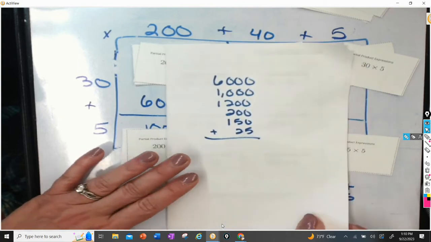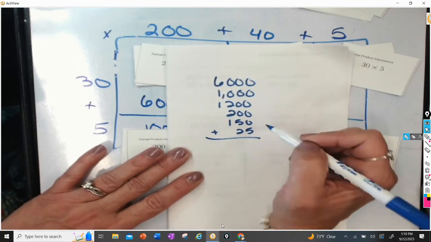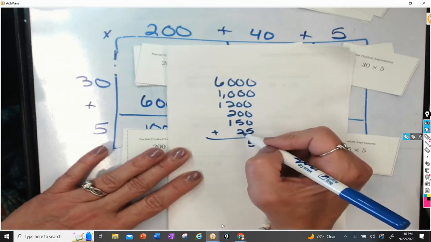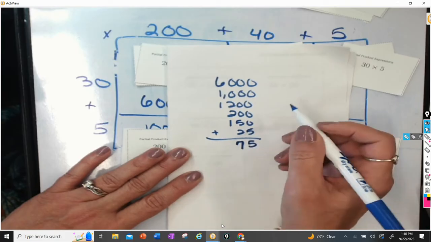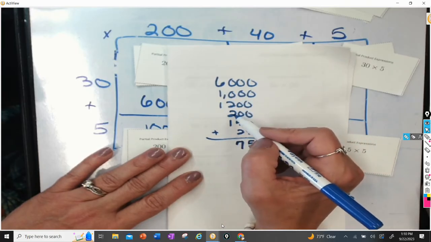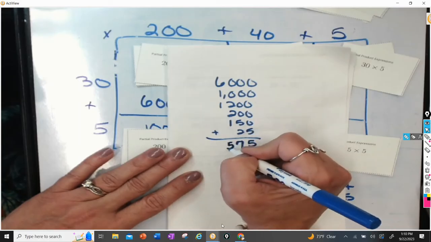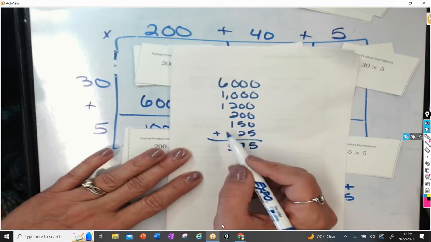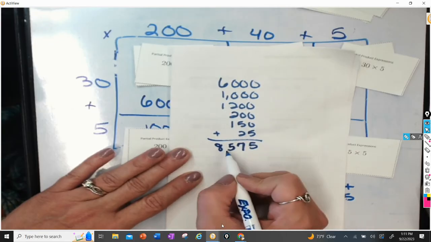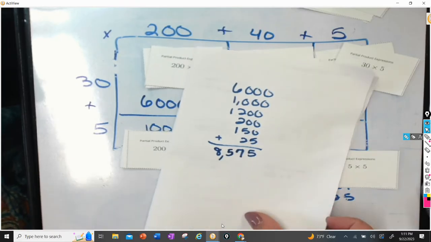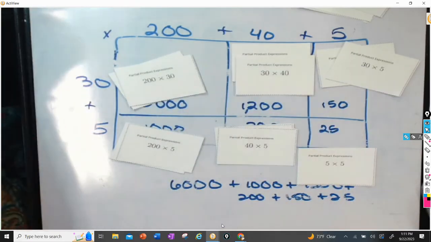All right. Those are all zeros, and all I have is a 5. Those are all zeros. 5 plus 2 is 7. 0, 0. 2 plus 2 is 4 plus 1 is 5. 6 plus 1 is 7 plus 1 is 8. 8,575.